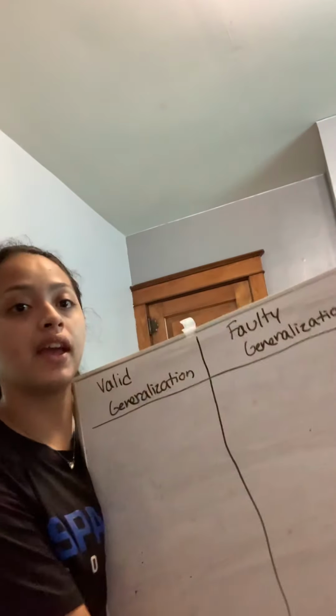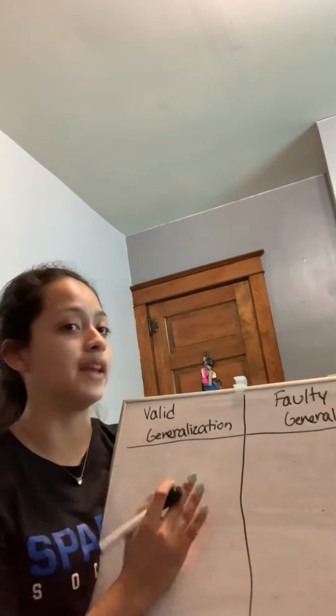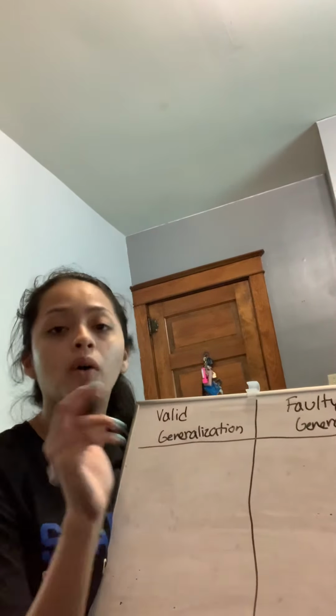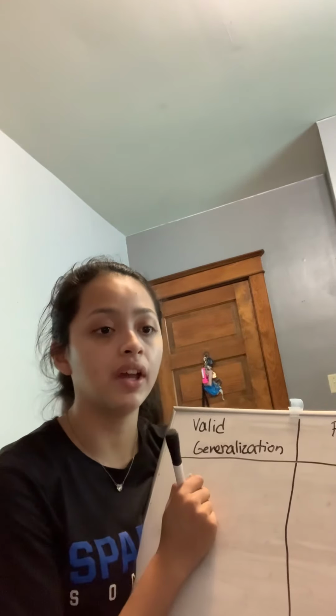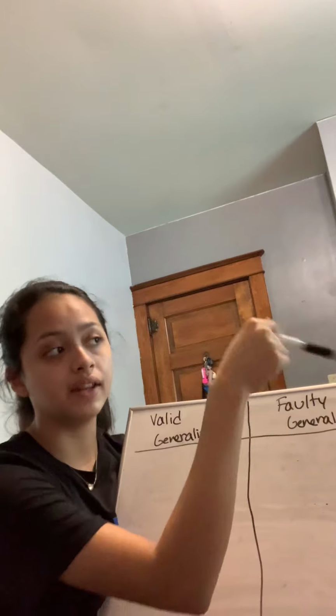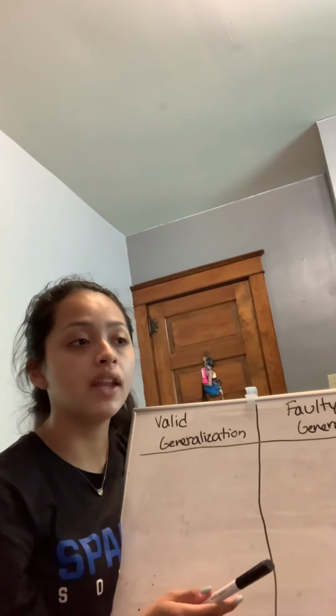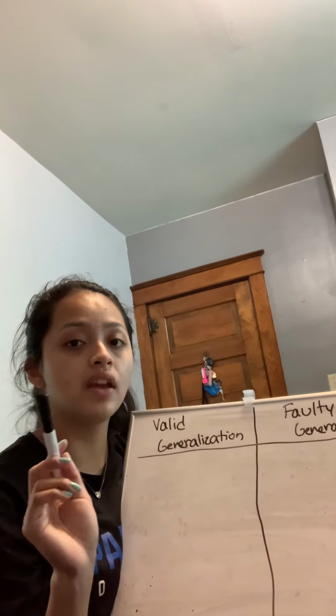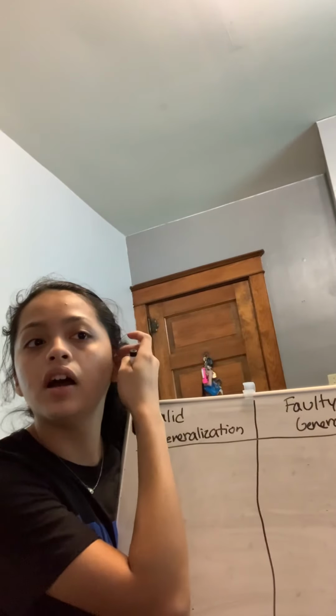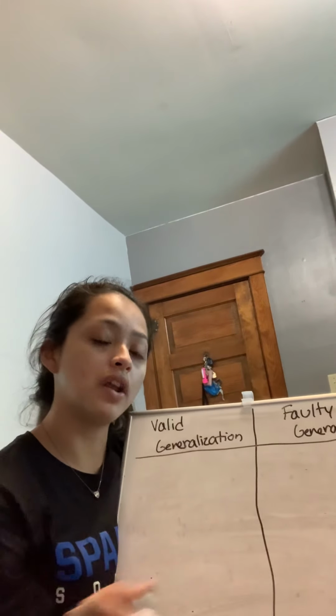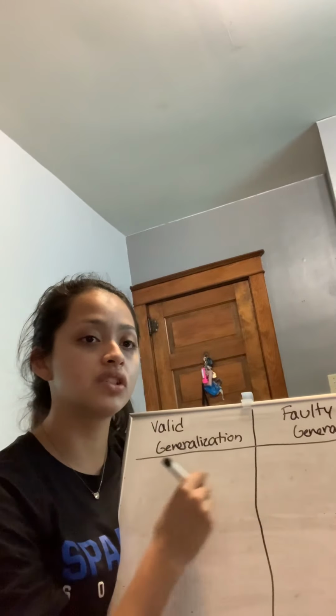Correct? So now, if you look at your worksheet, there's a list with different types of generalizations. For each statement, I want you all to place it under the right label. So let's take a look. Oh, and I also want you to underline each clue word. So if you take a look at our other whiteboard, I didn't erase it. You can see those clue words if you forget them. And I want you all to underline those clue words that you find in each sentence before placing them here. First, I want you to underline, and then I want you to place each sentence where it goes.